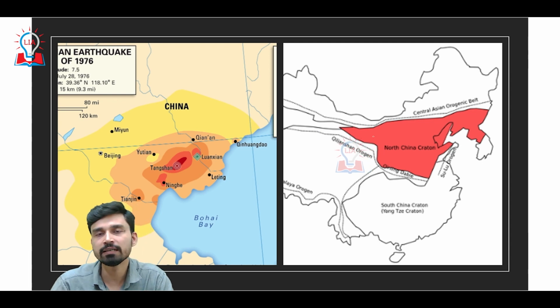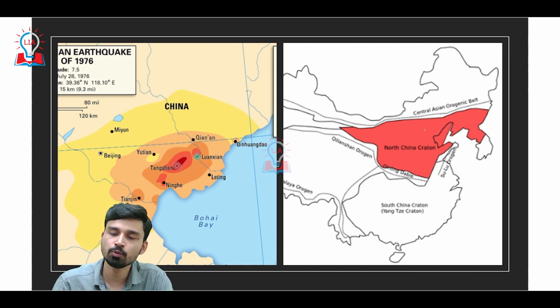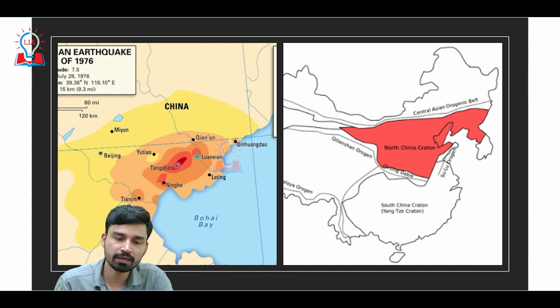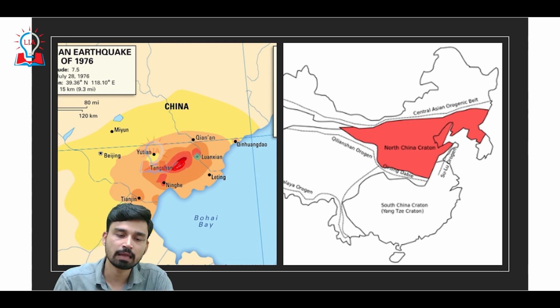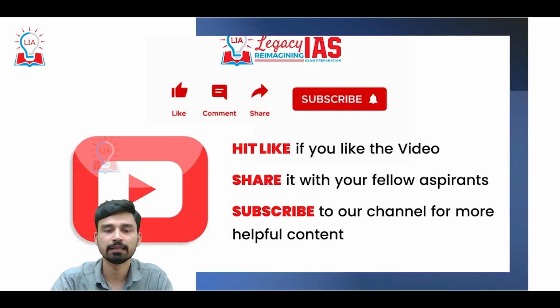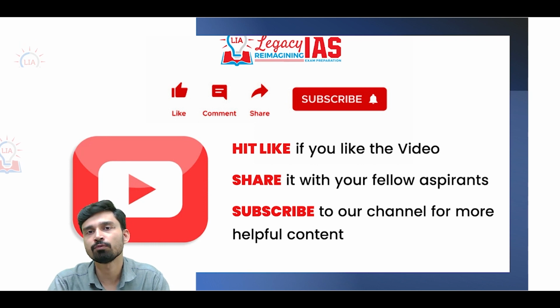Whenever we have a sudden displacement of these plates and rocks with respect to each other, or a sudden break in the rock system, it causes a high magnitude earthquake in this area. That is why the epicenter of the earthquake, the point directly above the focus where the disturbance happened, is Tangshan, and then the impact of the earthquake spreads out and becomes lesser and lesser. So that is all about the major disasters experienced by the Asian region, largely China, India and the other Southeastern countries in the last 400-500 years.